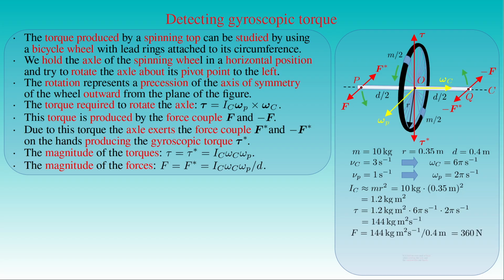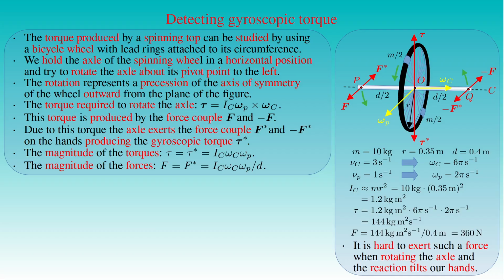We can hardly exert such a strong force or torque on a body with our hands, so it is understandable that when we attempt to rotate the axle of the wheel, this reaction tilts our hands in the directions of the forces F* and −F*. If we perform the experiment on a turntable, the reaction forces can even rotate the turntable.